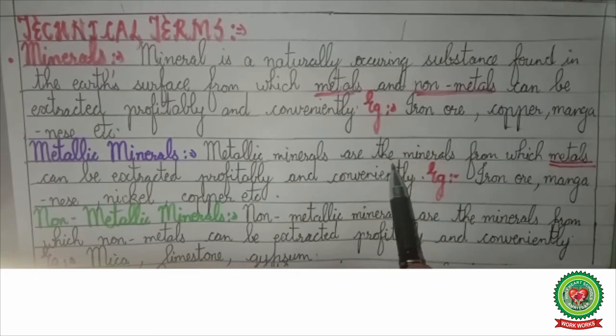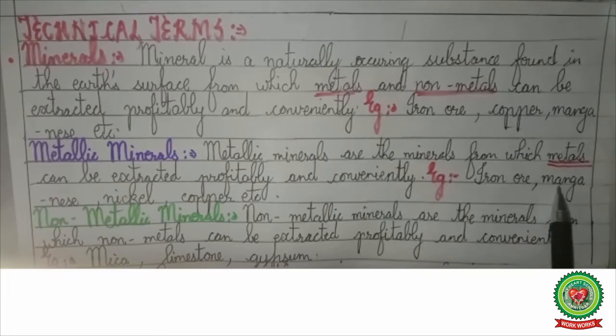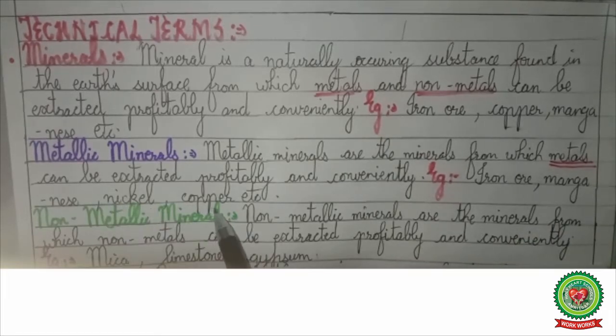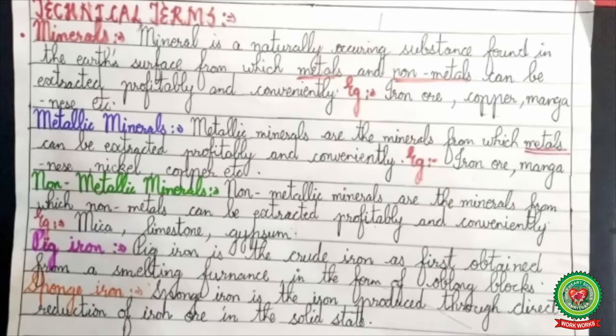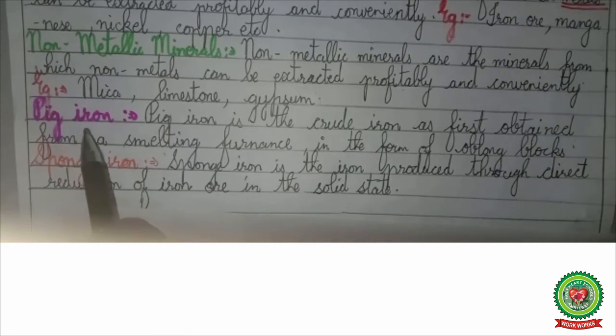Metallic minerals are the minerals from which metals can be extracted profitably and conveniently. Example, iron ore, manganese, nickel, copper, etc. Non-metallic minerals are the minerals from which non-metals can be extracted profitably and conveniently. Example, mica, limestone, gypsum.